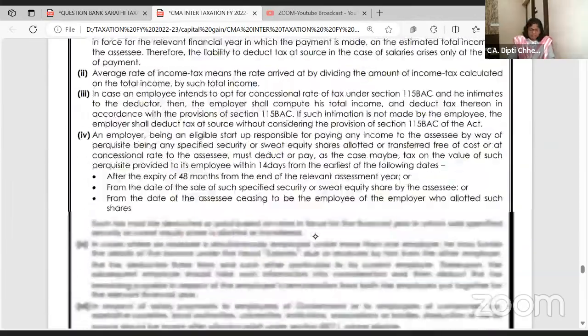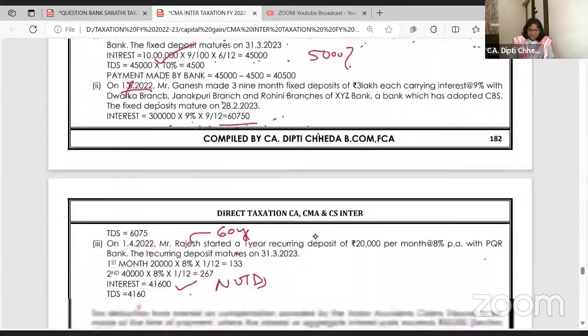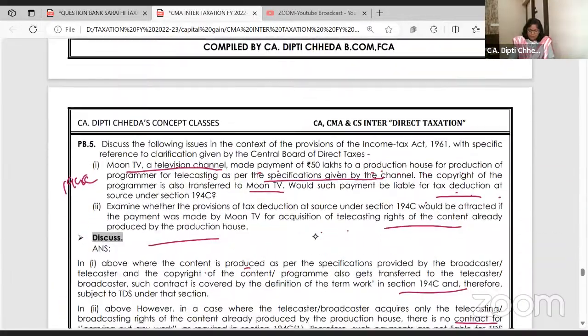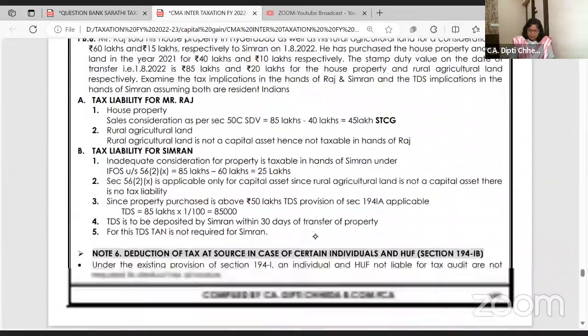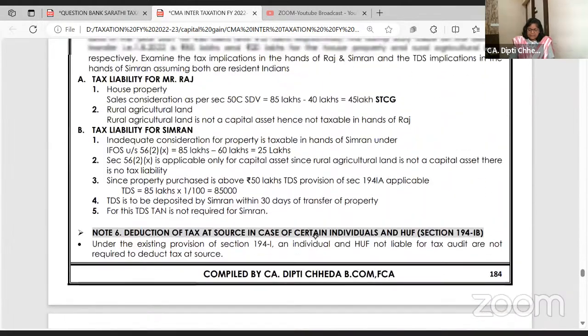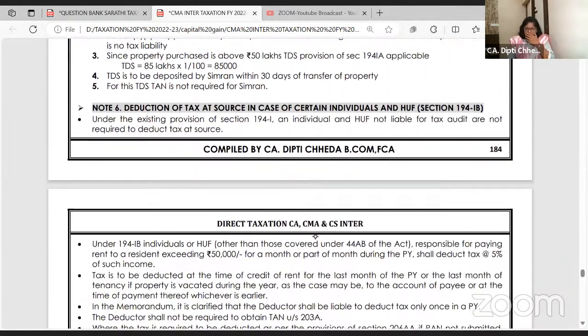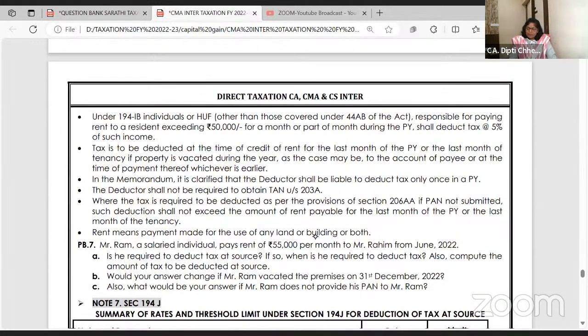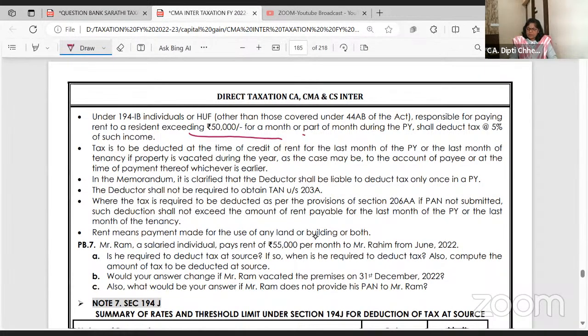Let us see what is there in note 6, and I think there I have given some nice questions also. Note 6. Deduction of TDS in certain individuals and HUFs who are not liable to tax audit. They are responsible if they pay rent above 50,000 per month or part of the month. TDS is to be deducted at 5%.